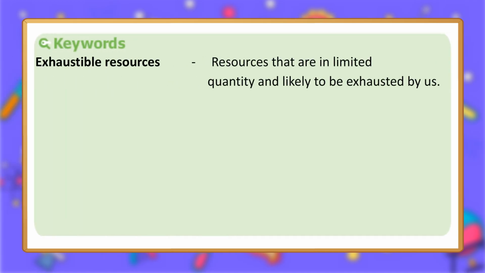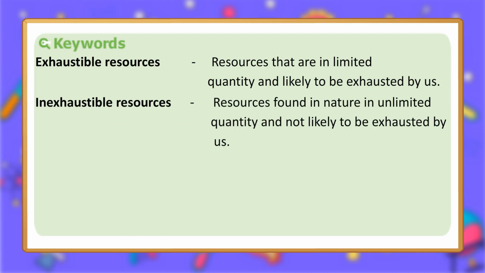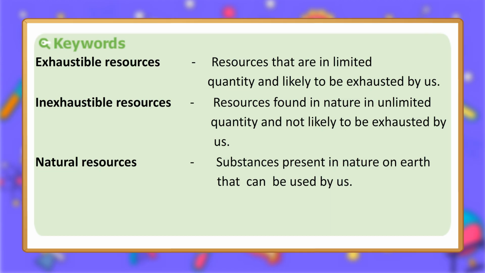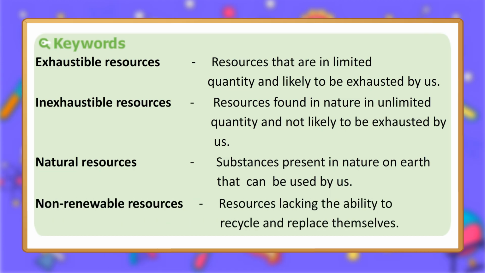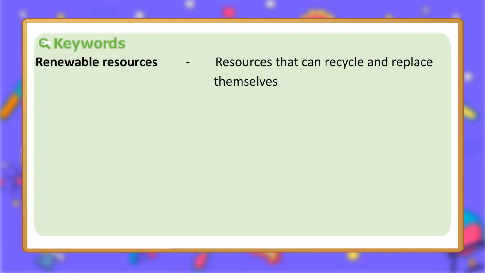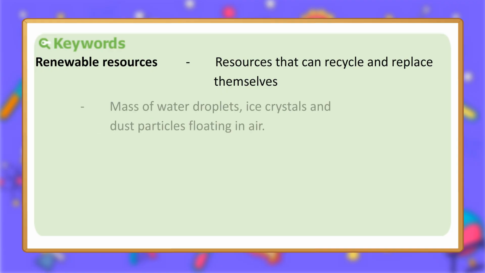Keywords. Exhaustible resources. Resources that are in limited quantity and likely to be exhausted by us. Inexhaustible resources. Resources found in nature in unlimited quantity and not likely to be exhausted by us. Natural resources. Substances present in nature on earth that can be used by us. Non-renewable resources. Resources lacking the ability to recycle and replace themselves. Renewable resources. Resources that can recycle and replace themselves.